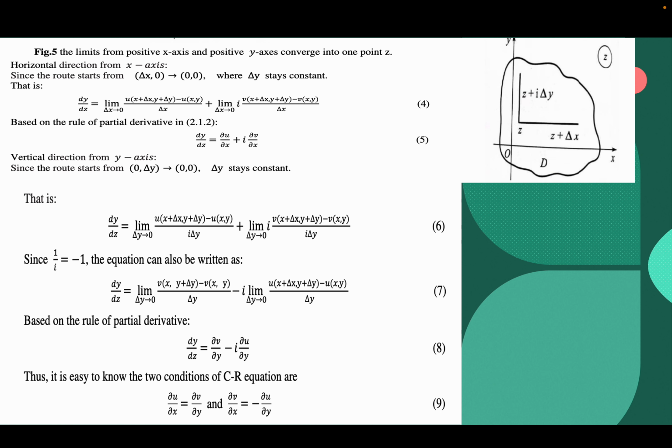Based on the rule of partial derivative, df/dz = del u/del x + i del v/del x, named as equation 5.